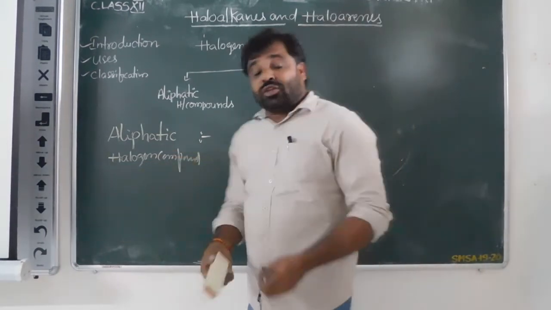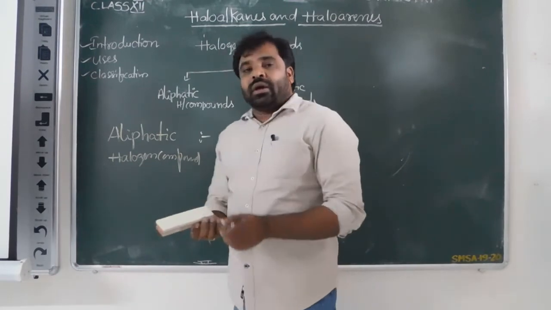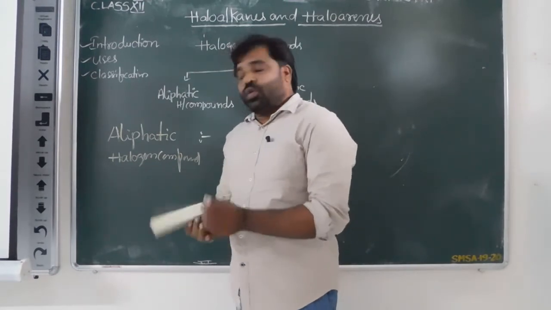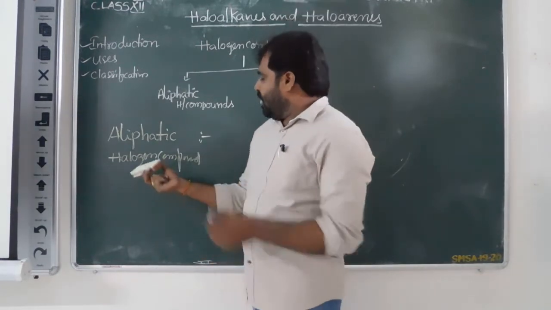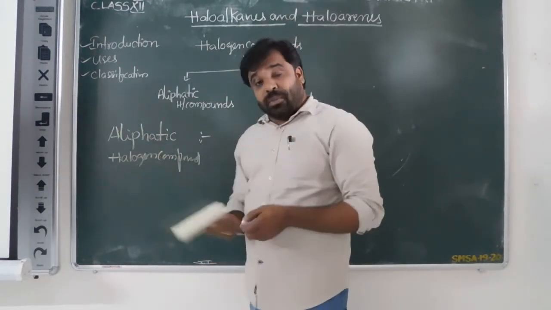Now, these aliphatic halogen compounds can be classified into three categories on the nature of halogen compounds.